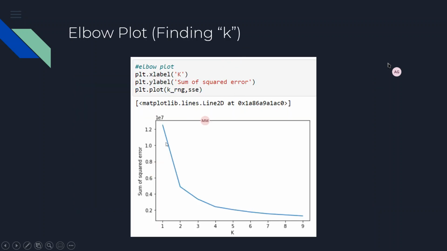From k and sum of squared error, we plot a graph. And from this graph, we can use the method of finding the elbow. The elbow of the graph is saying that k is equal to 2. It is a generalized practice that we take the k value from the elbow point. From our hypothesis and our basic observation, we can also say that k should be 2, because one is people having strokes and one is people not having strokes. So we found the number of clusters to be 2 and the number of centroids to be 2.